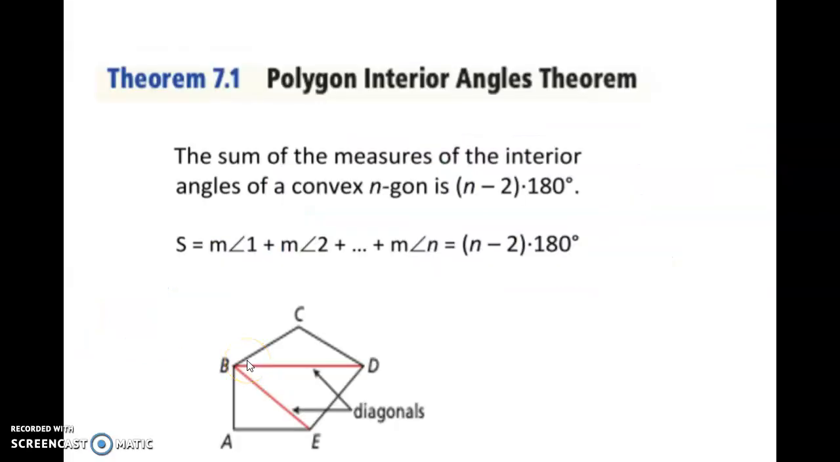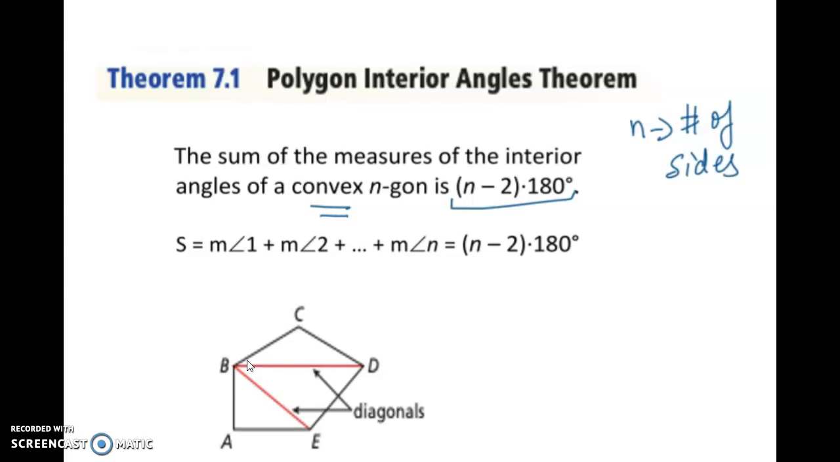There are two theorems that we will be talking about: one is polygon interior angles and the other is exterior angles. Let's talk about interior first. Theorem 7.1 says that we can find the sum of the interior angles by subtracting 2 from the number of sides and multiplying by 180. The sum of the measures of the interior angles of a convex n-gon, where n is the number of sides, is (n minus 2) times 180.